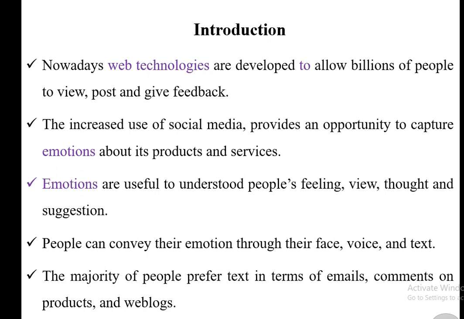By using emotional texts, we can express people's ideas through a comment, a feedback, or posts. Among these three ways of expressing emotions, the majority of people prefer text.